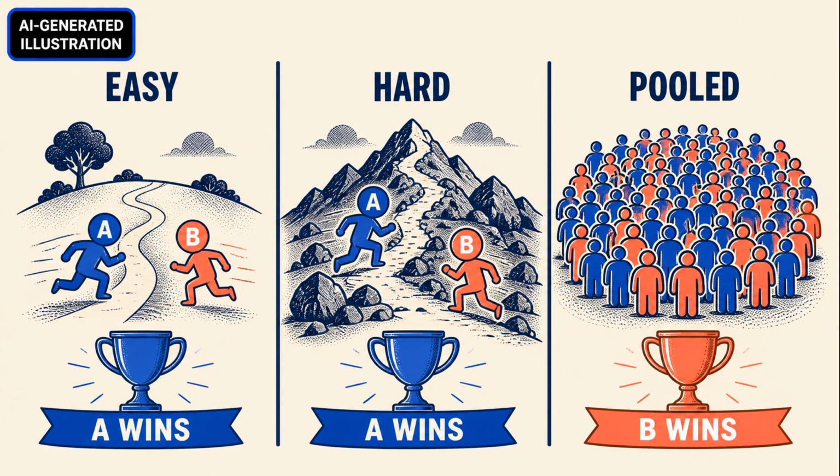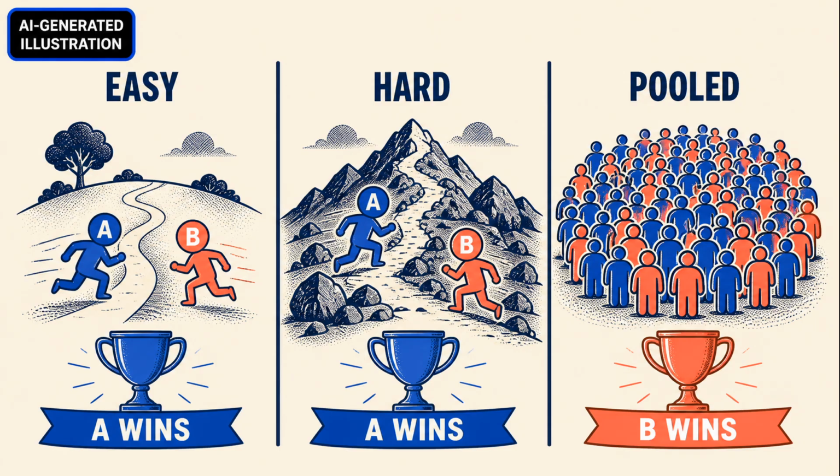Here is a comparison that seems impossible. Method A beats method B in an easy group, and A beats B again in a hard group. Combine the groups, and B wins by a huge margin. Nothing was misadded. The two comparisons simply used different weights.